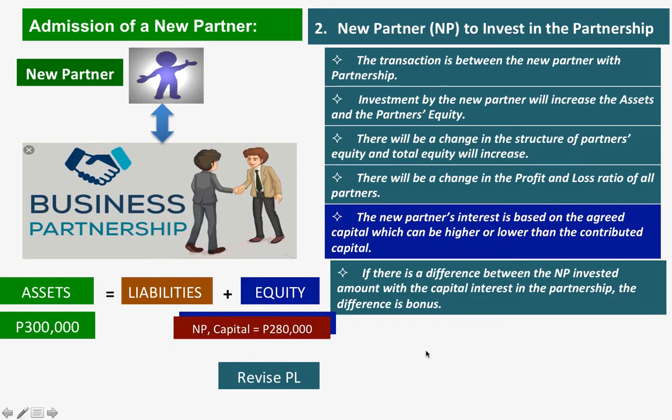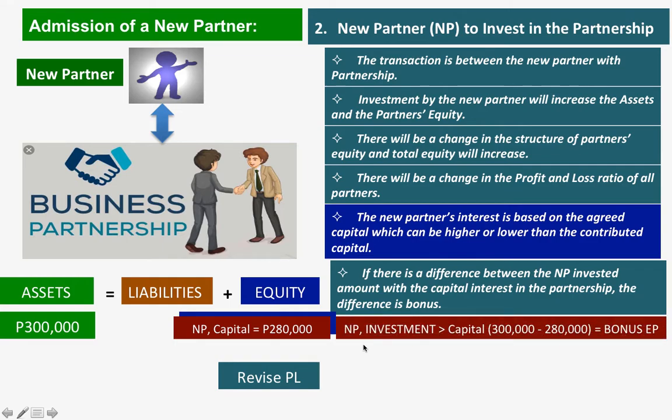And class, in this illustration, the new partner invested 300,000. However, the new partner was given only a capital interest of 280,000. So in this case, the new partner's investment is more than the capital interest, and there's a difference of 20,000, and that 20,000 difference will be given as bonus to the existing partner. EP stands for existing partner.